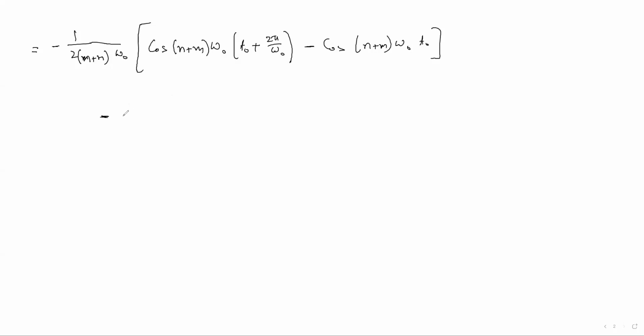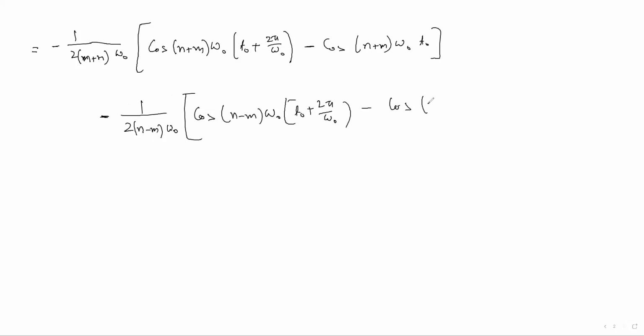Then minus 1 by 2(n minus m) omega naught, cos (n minus m) omega naught, upper limit t naught plus 2 pi by omega naught, minus cos (n minus m) omega naught, lower limit t naught.